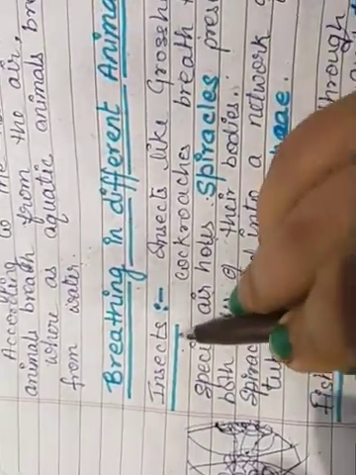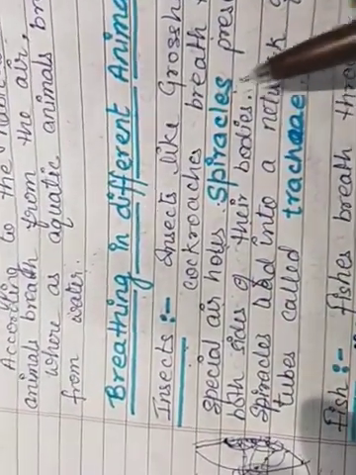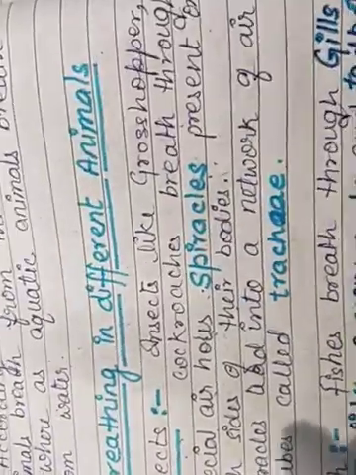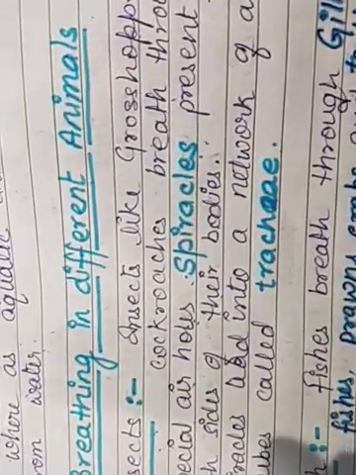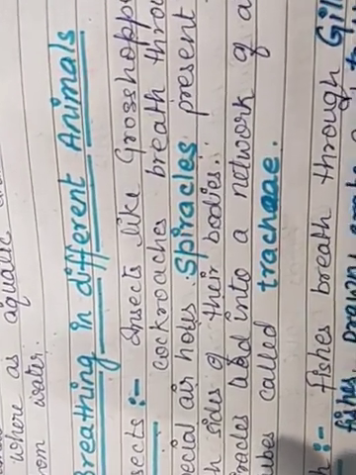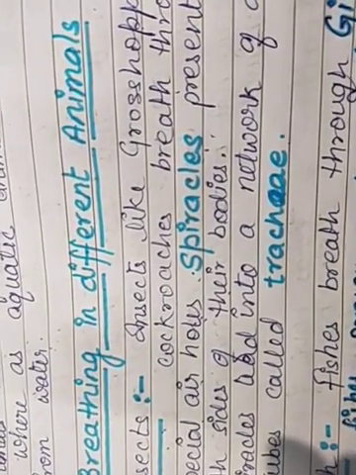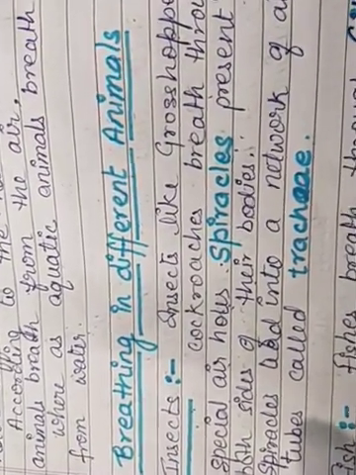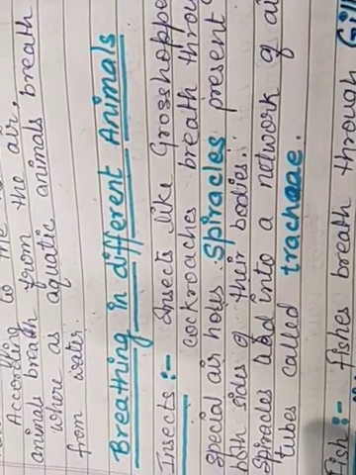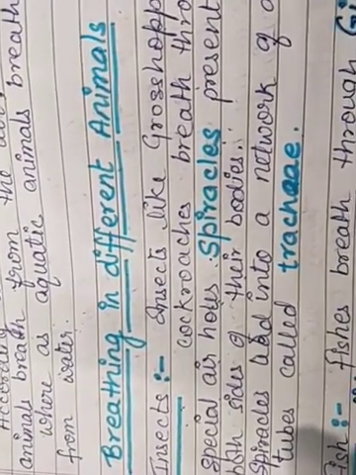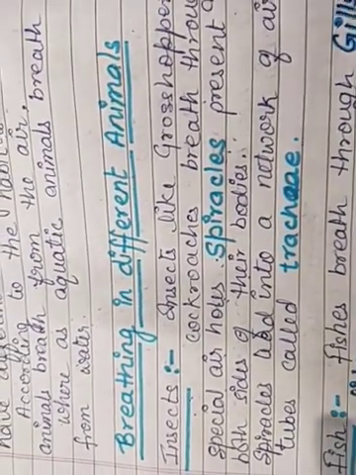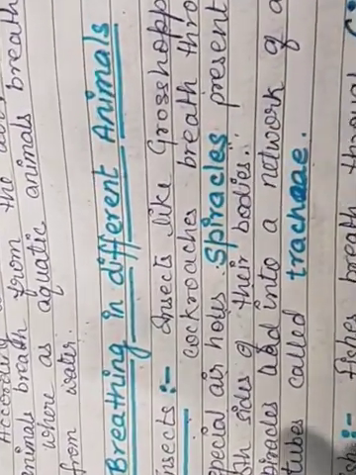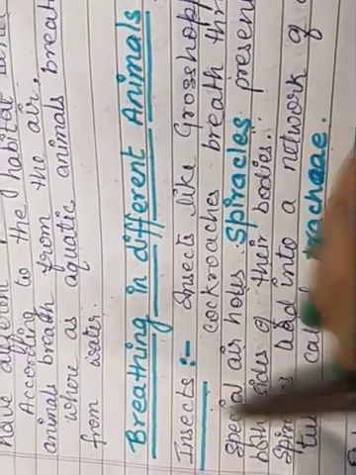So we can say that insects breathe through the spiracles and trachea. This is a very important thing, and this type of question will be asked in the examination: what are the organs which help insects in breathing, or what are the breathing organs for insects. So you will write the spiracles and trachea. Spiracles and trachea are the breathing organs for insects.